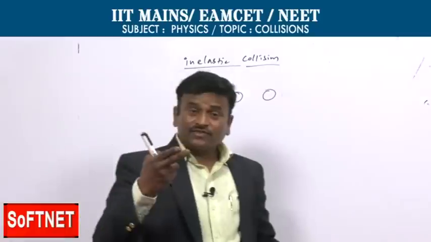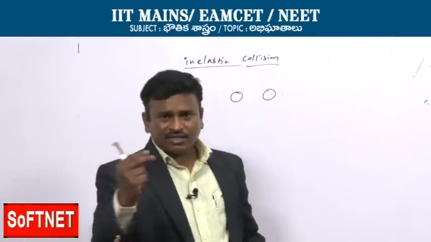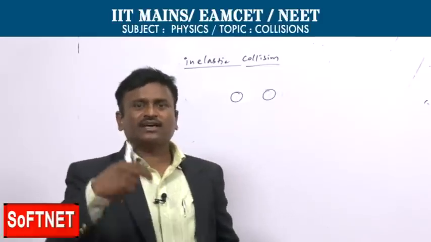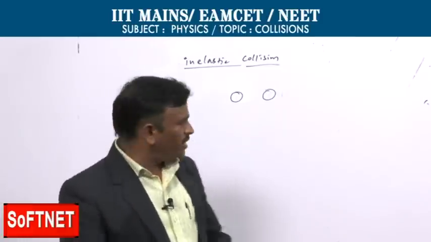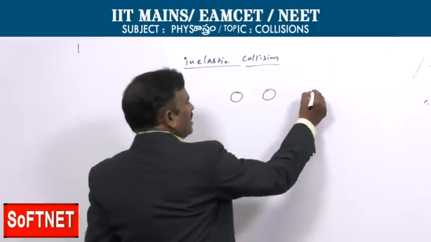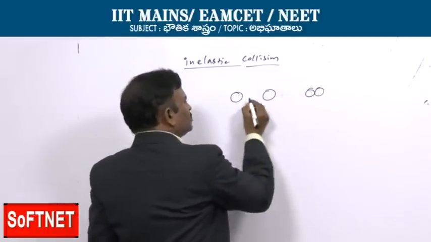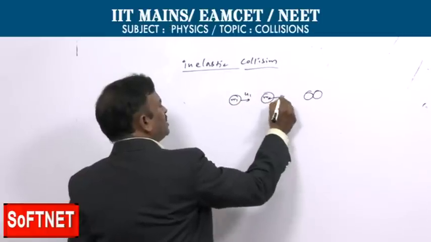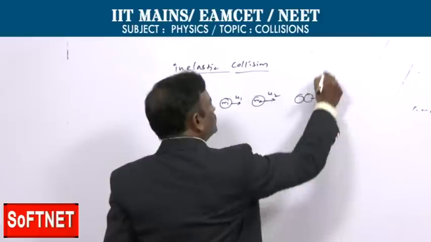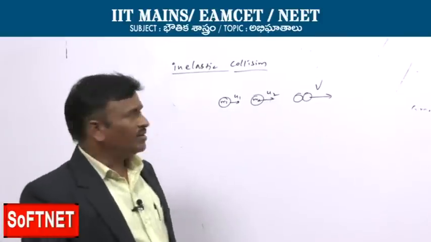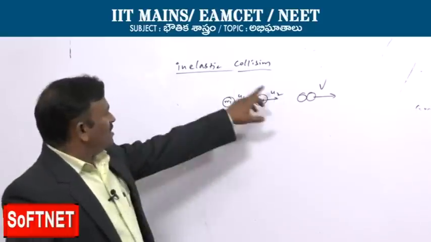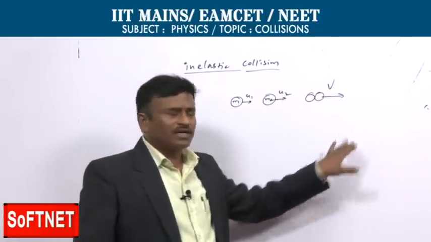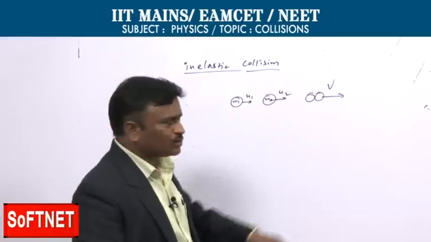Next, when a bullet is fired into a wooden plank, after the collision the wooden plank and bullet move together, they will not separate. That is also inelastic; they obey only the law of conservation of momentum, not the law of conservation of kinetic energy. So here m1, m2, u1 velocity, u2 velocity, and after the collision they move with a common velocity. In such an inelastic collision, the bodies stick together and move with the common velocity.